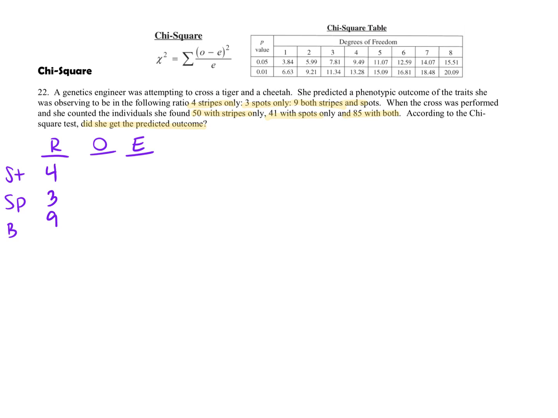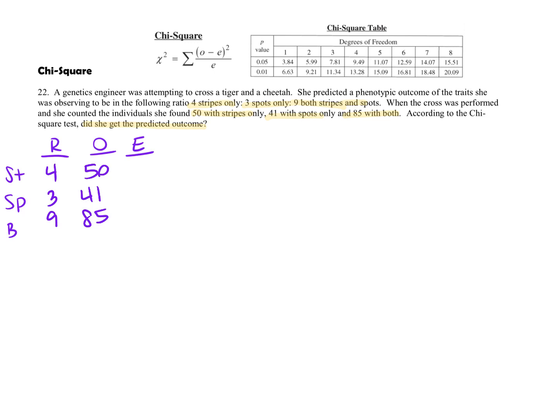Then it tells me what she observed. So she had 50 with stripes only, 41 with spots only, and 85 with both. So the ratio is either going to come from the problem or just the number that you memorized. The observed will always, always, always come from the problem. The E, expected, will always be calculated by you. So observed, always from the problem. E is what you're going to calculate. And here's how you calculate it.